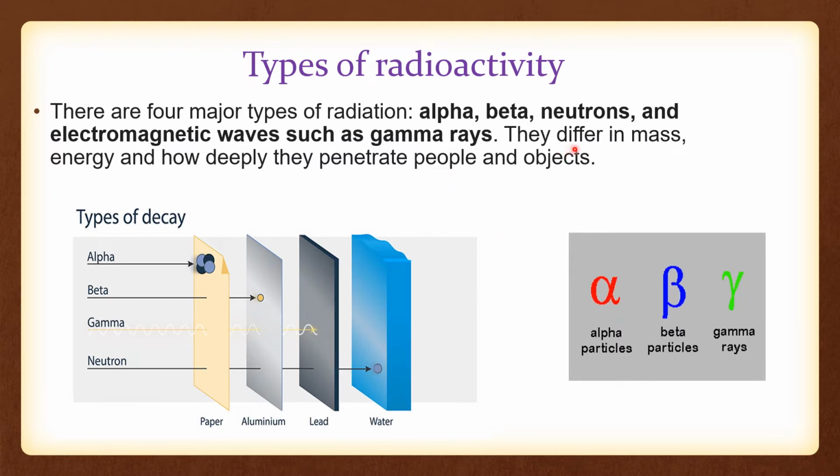As I said before, the mass and energy differ. So in alpha, beta, gamma, and neutron, the energy will differ. And these are the major types: alpha, beta, neutrons, and gamma rays.